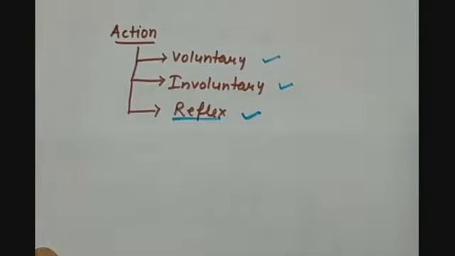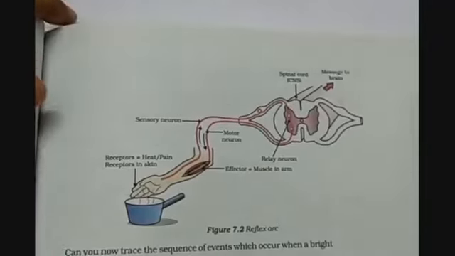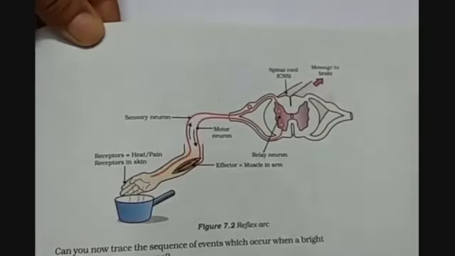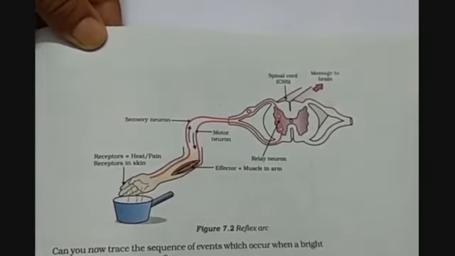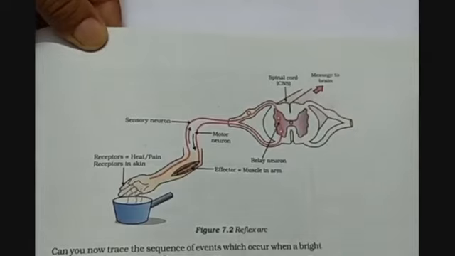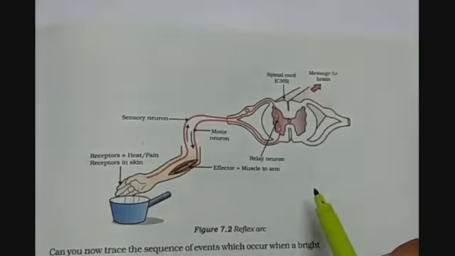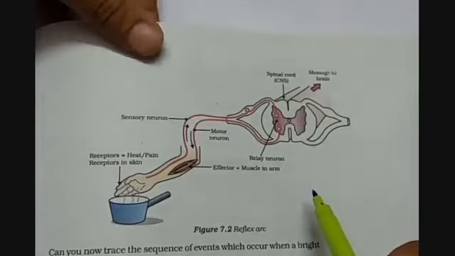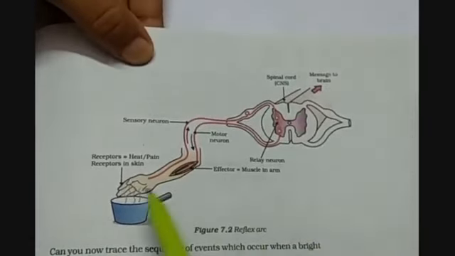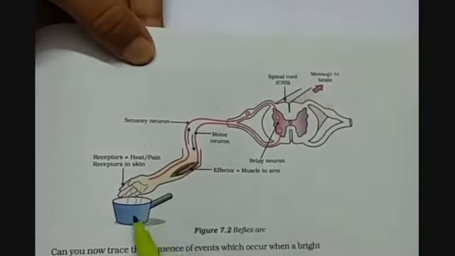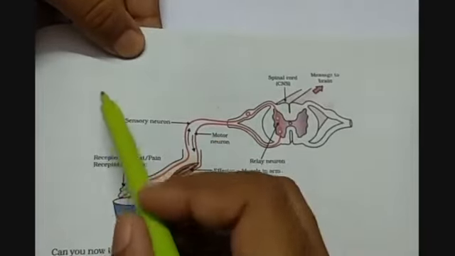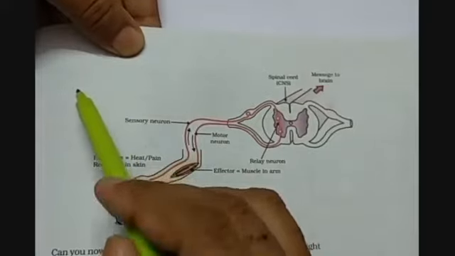So reflex action is basically a very quick action performed by the body part, and let us see how it is being performed. So children, one diagram is given in your NCERT book at page number 117. This shows the reflex action taken by the body parts. Because we have already studied that there are various kinds of nerves.